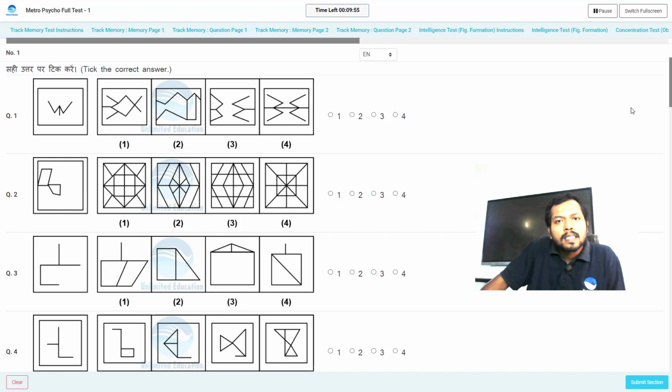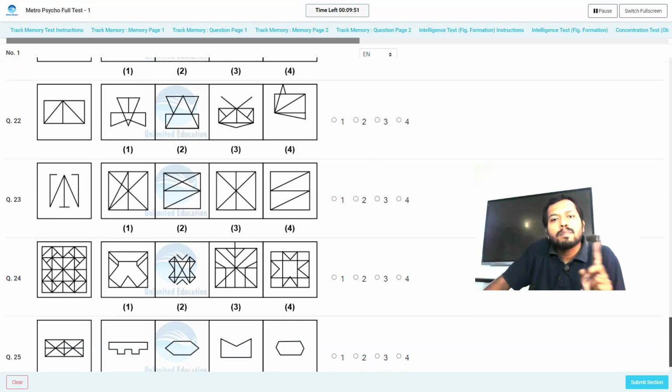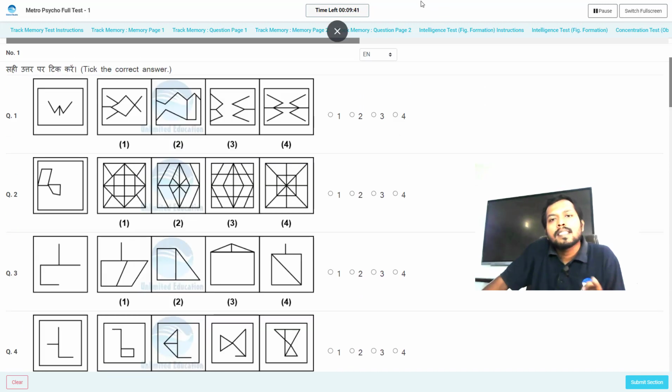In this particular section, again you will get 25 questions and 10 minutes of instruction time. You can see the timer is running according to the section. Okay, a different time will be given to each different section.